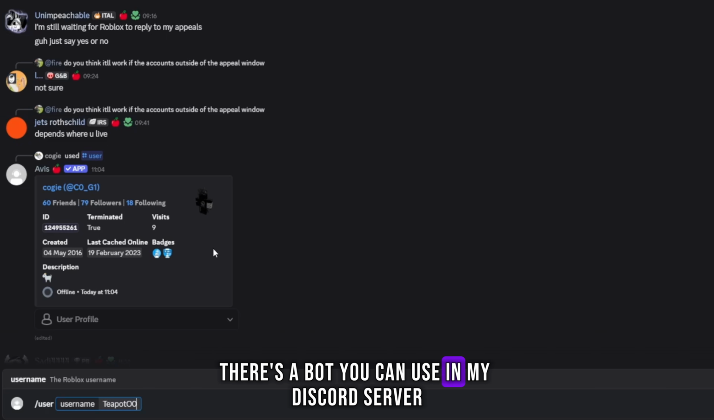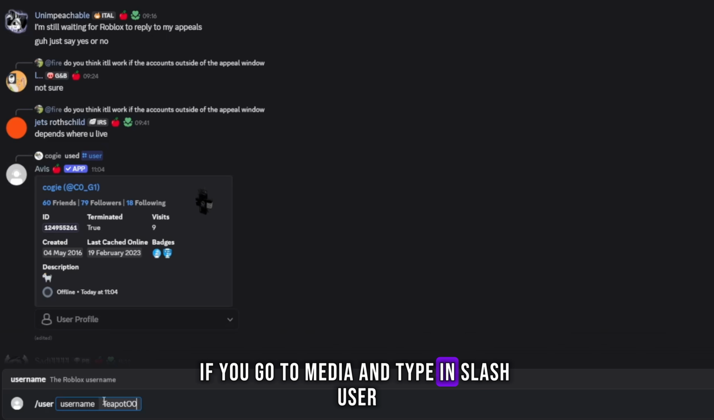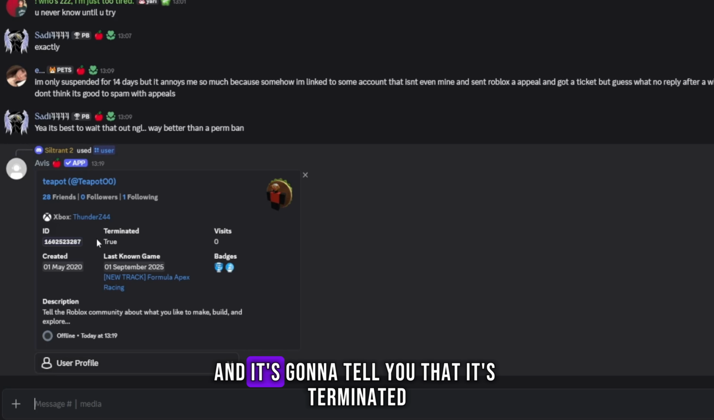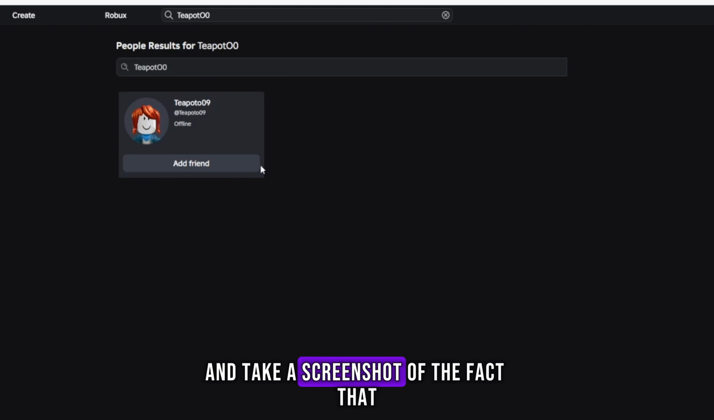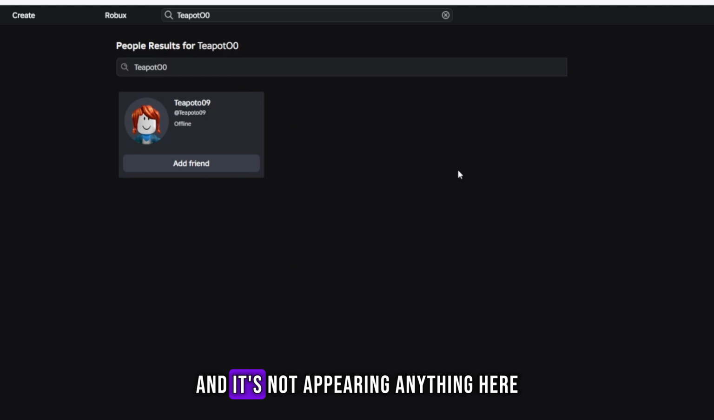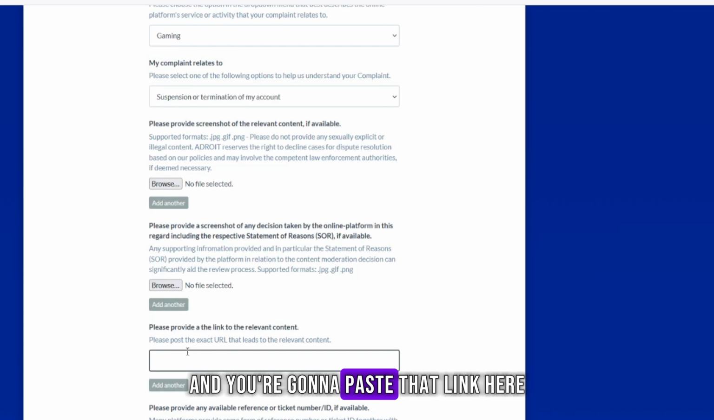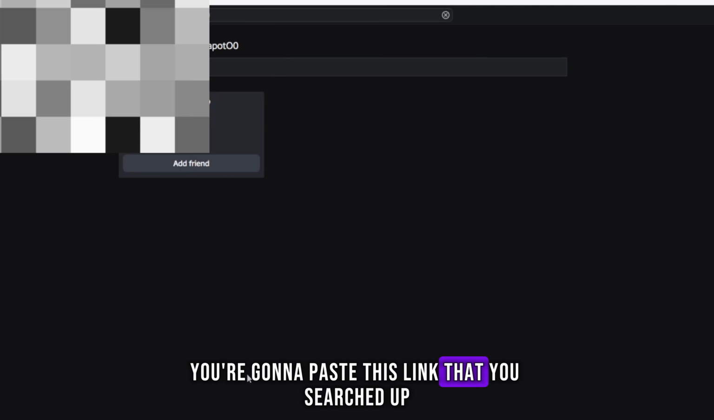There's a bot you can use in my Discord server. If you go to media and type in /user and then put your username, it's going to tell you that it's terminated. You can use this, or you can also just search it up here and take a screenshot of the fact that you searched up the name and nothing is appearing here. And you're going to paste that link here, the link that you searched up.